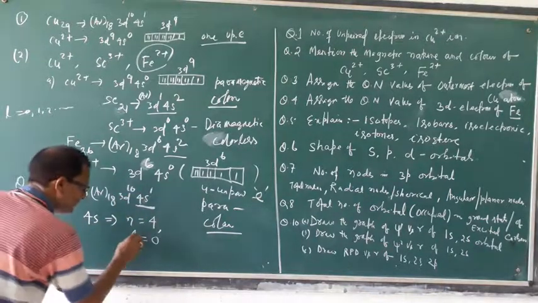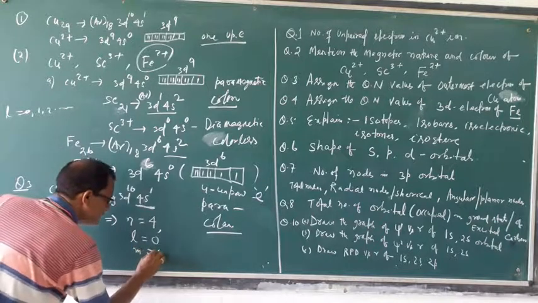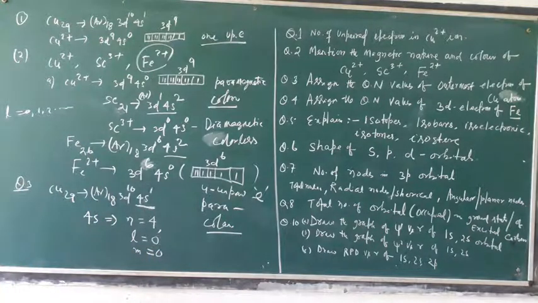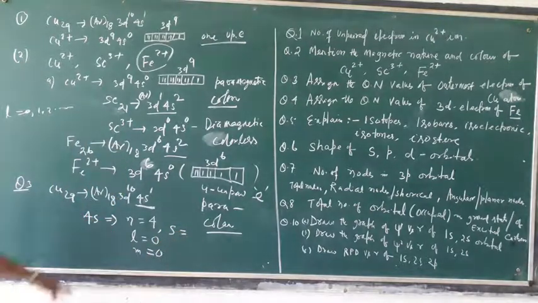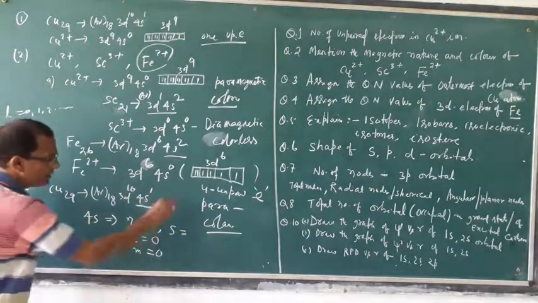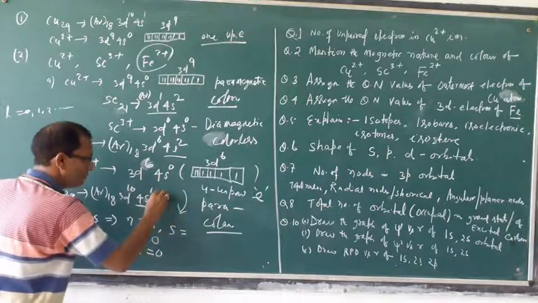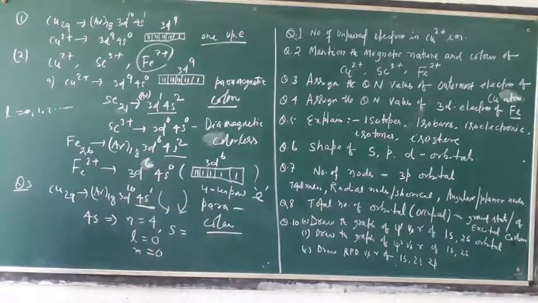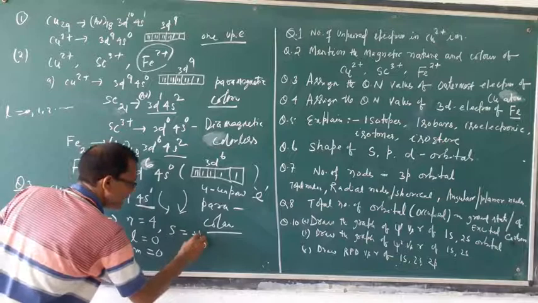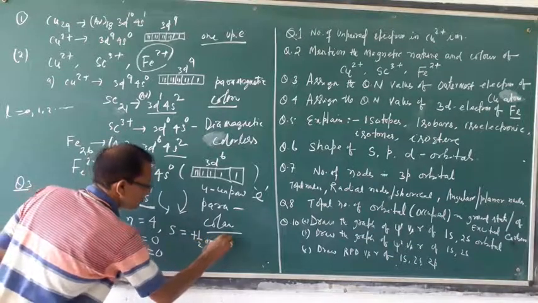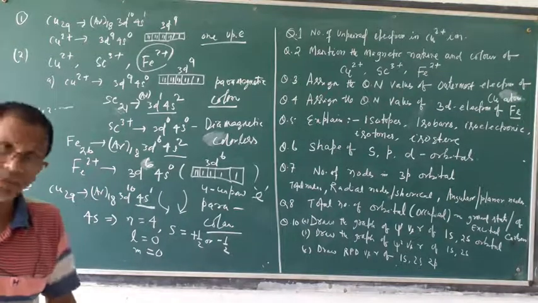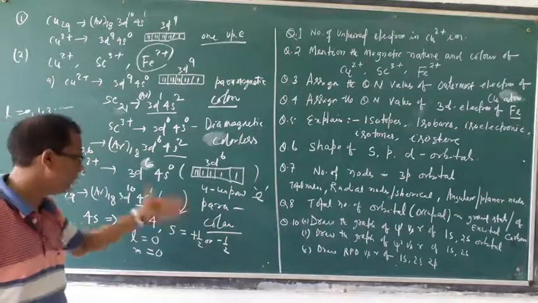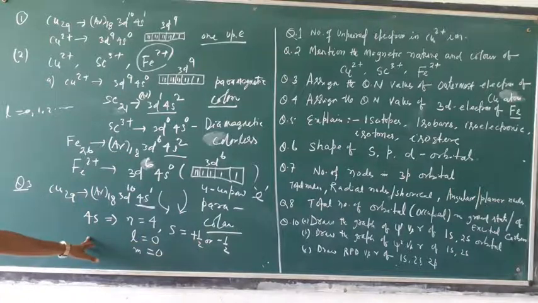But the M value, if L is 0, M is already 0. But for the spin quantum number S, this electron may be clockwise or anti-clockwise. So we can write plus half or minus half. We cannot say whether plus half or minus half. It may be plus half or minus half. This is the answer of the question.